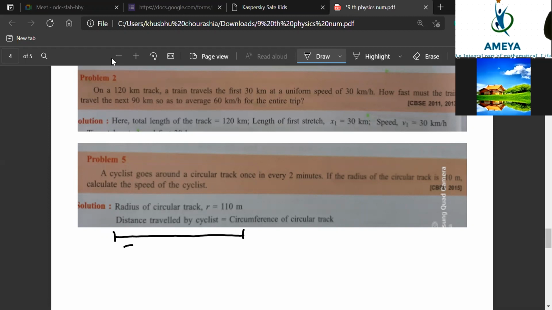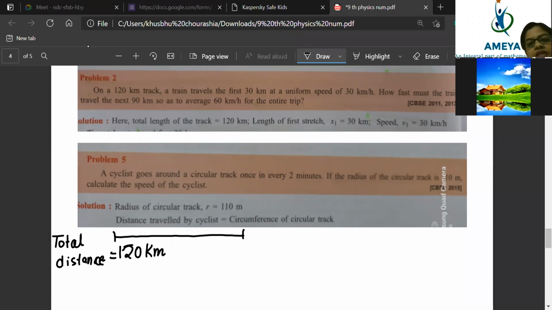It is a 120 kilometer trip, so the total distance to travel is 120 kilometer.